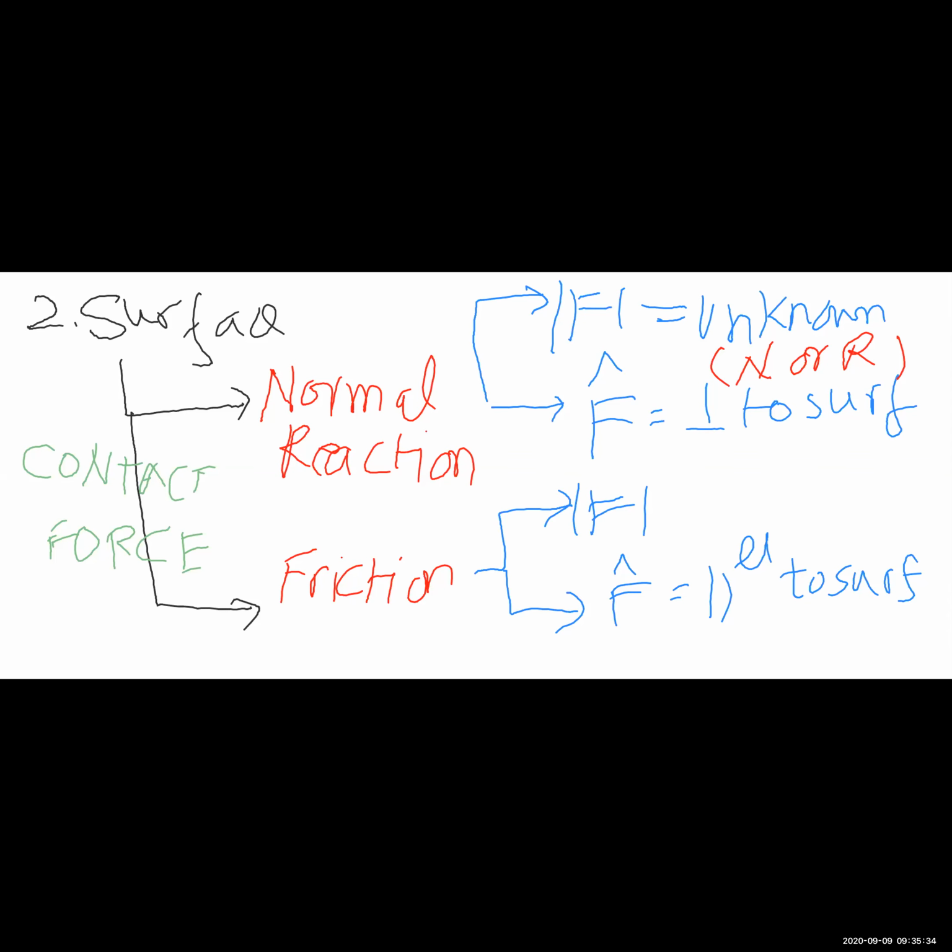Okay, so let me forewarn you at this moment in time that normal reaction is having a magnitude which is unknown. The direction of normal reaction is known to us. The direction of normal reaction is perpendicular to the interacting surfaces, because at the end of the day, normal reaction is nothing but the electromagnetic repulsion between the two surfaces which are in contact with each other.